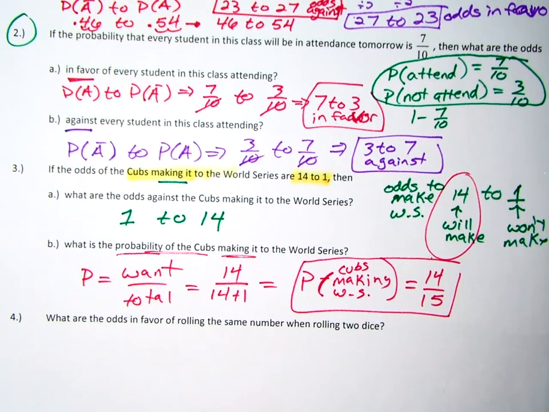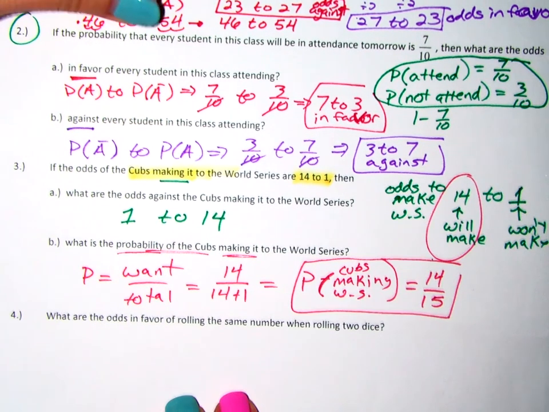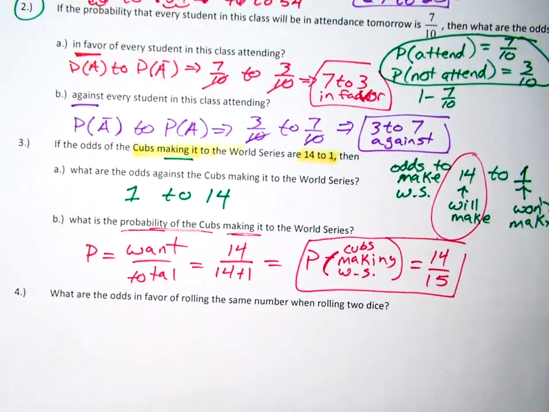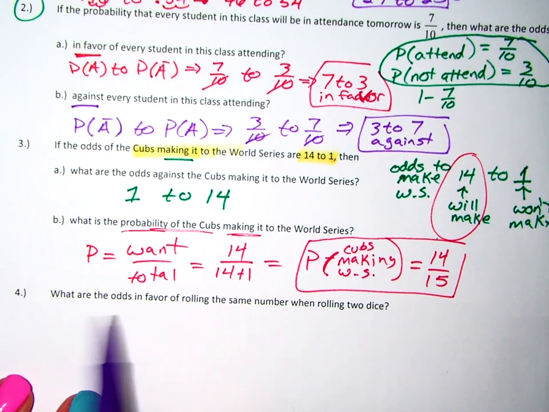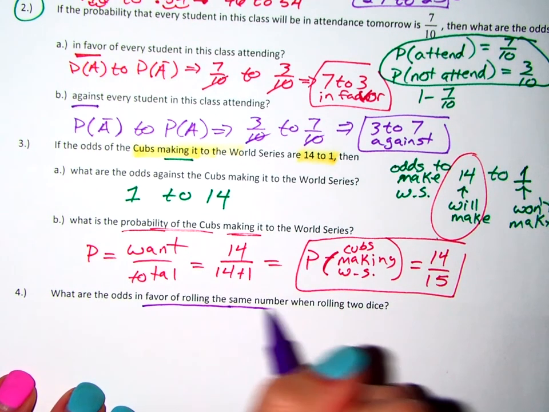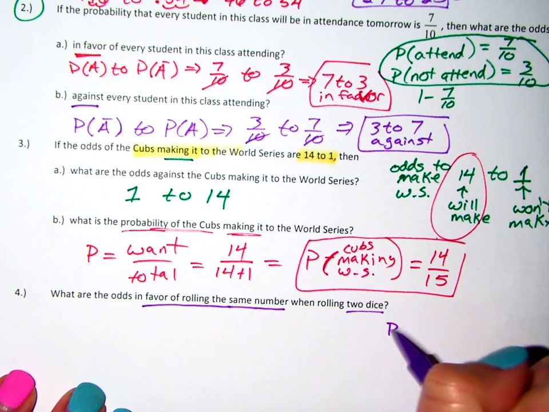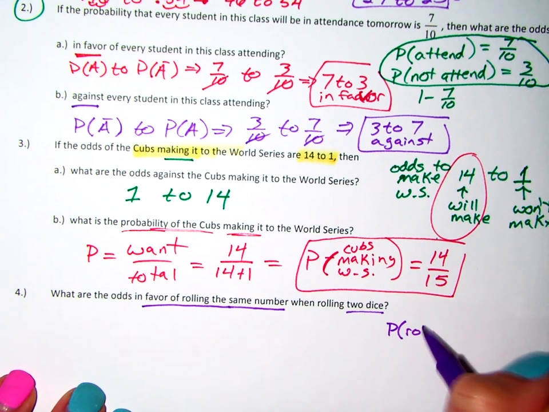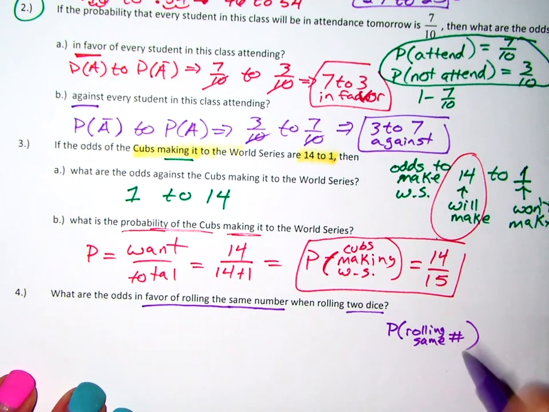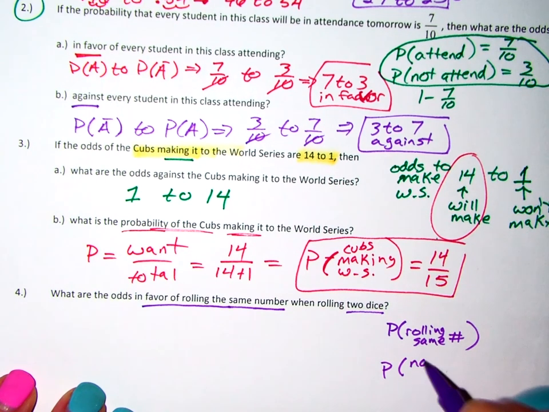All right. Number 4. I'm going to at very least start you out with it. So, what are the odds in favor of rolling the same number when rolling 2 dice? So, we need to know the probability of rolling the same number and the probability of not rolling the same number.